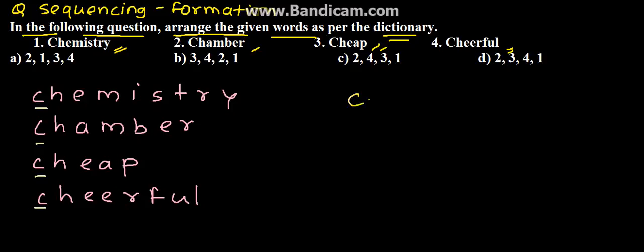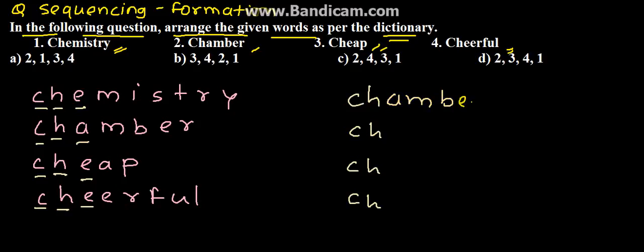them. So the first alphabet will be C in all of them. The second one we have is H in all of them. So H will also be in all of them. Now we have E, A, E. So as per the dictionary, A comes first. So the chamber will be the first word.